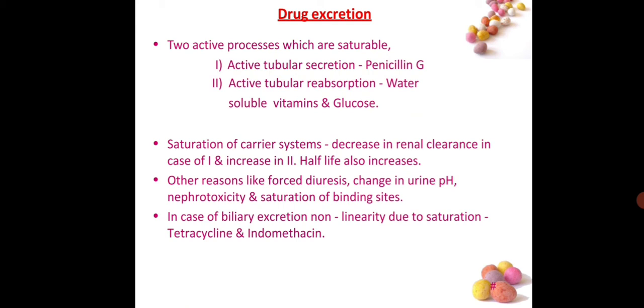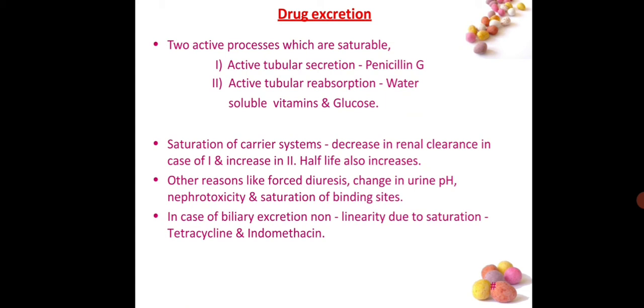In active tubular secretion, the proximal convoluted tubules of the nephron secrete the drug molecules, an example of which is penicillin G. When the drug is secreted by the nephrons, it goes to the urine and is excreted from the body.